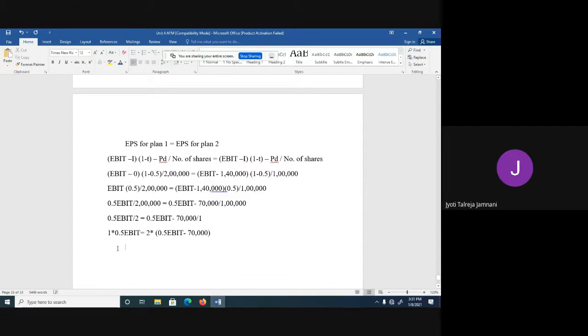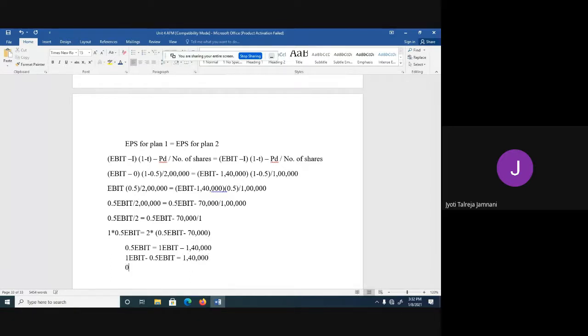Now when we multiply, this will remain 0.5 EBIT equal to 2 into 0.5 is 1 EBIT minus 2 into 70,000 is 1,40,000. Okay, now if I take this 0.5 EBIT this side and take that 1,40,000 that side, it will become 1 EBIT minus 0.5 EBIT is equal to 1,40,000.